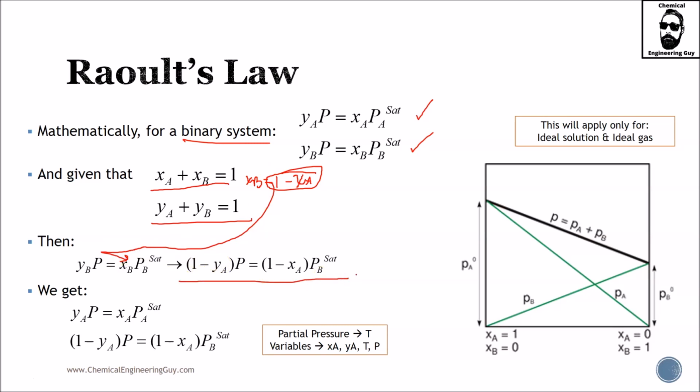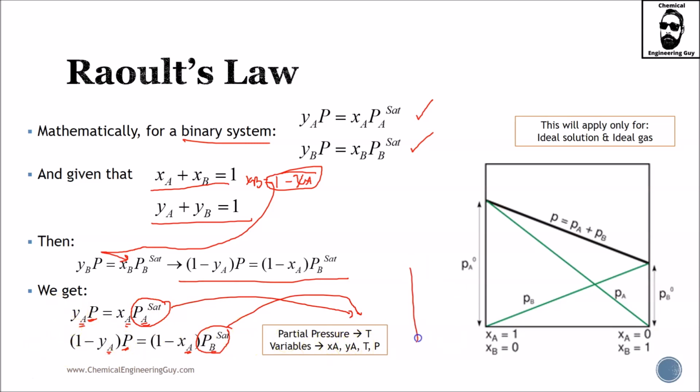I know it might be a little bit more complex. What I want to show you is that now we have only YA, XA, and the vapor pressures of A and B, and total pressure. I know it seems a lot, but please note that vapor pressure depends only on temperature. So if we change temperature, we will change vapor pressure, but at a known rate. We have now only A and B.